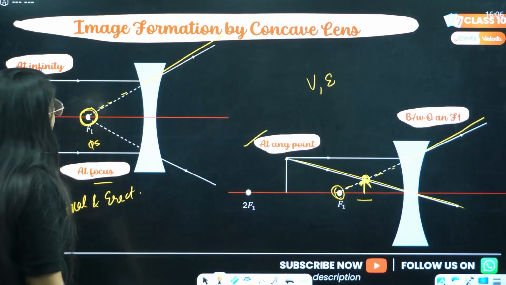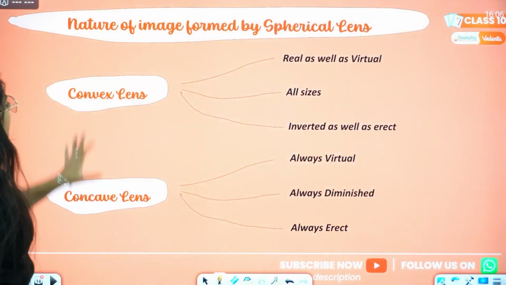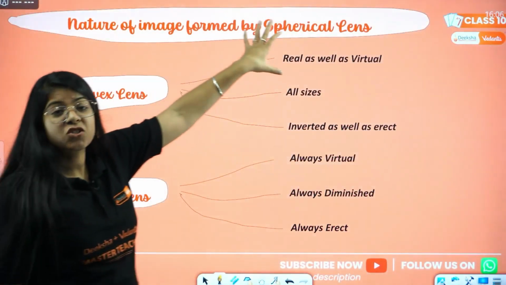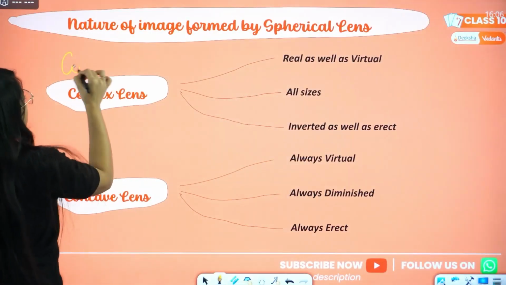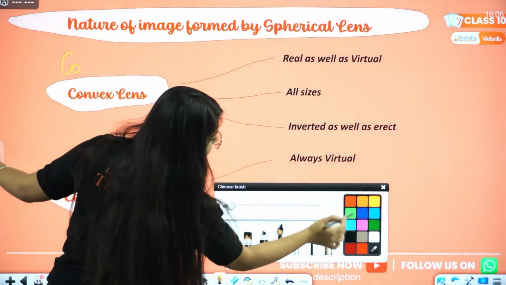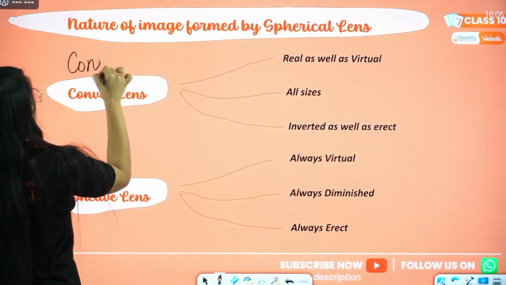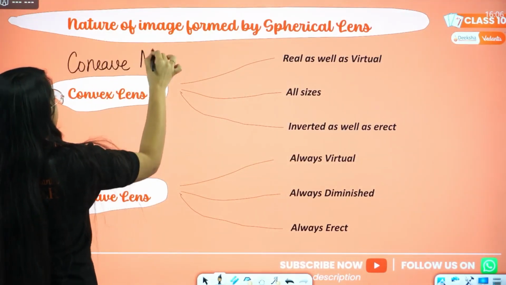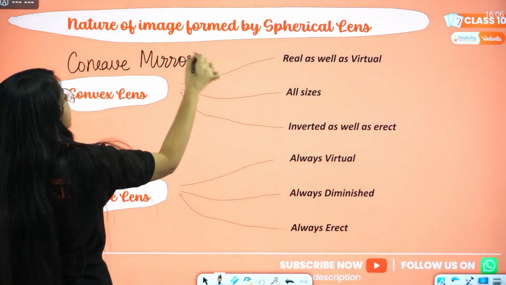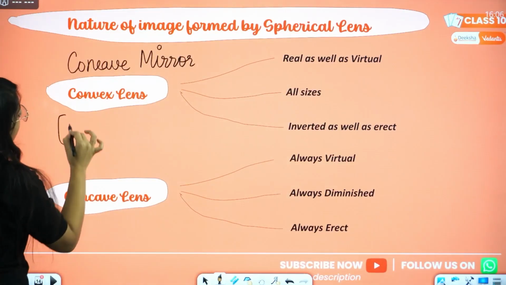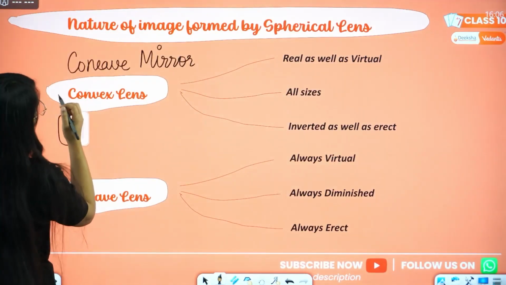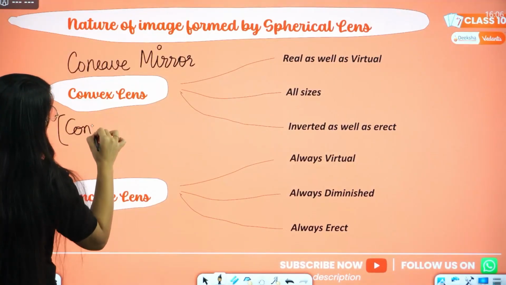So let's see now. Convex lens, again just like the concave mirror. Let me write it; this will make things very clear. Concave mirror and convex lens, these two are converging.